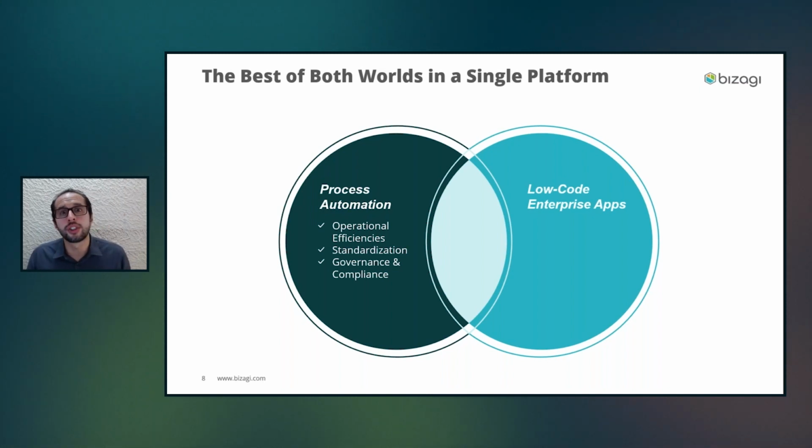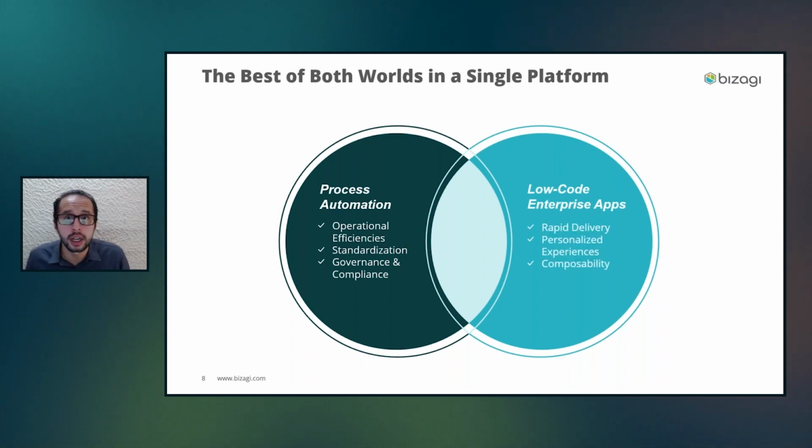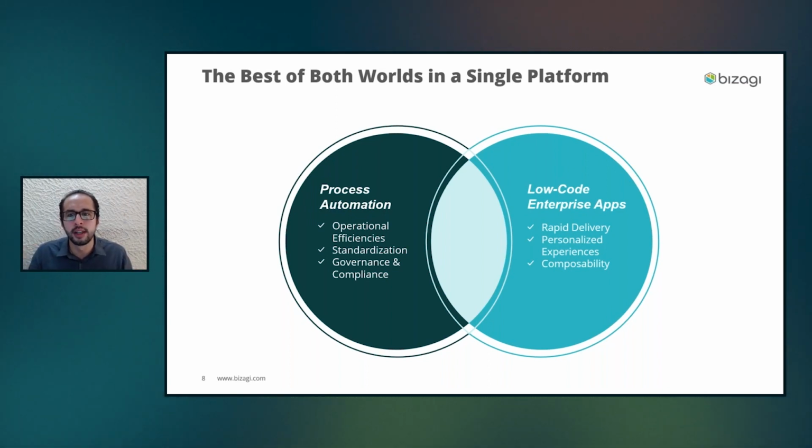And some of them wanted to just jump directly into those benefits because definitely we want to have rapid value delivery. We don't want to be in months or long development cycles where we have to wait a lot of time to just see one result. We also want to have those personalized experiences where every single user has a different experience when accessing the application. And something that is showing up in the market and now getting more and more attention is composability, how I can create my applications using this concept of composability.